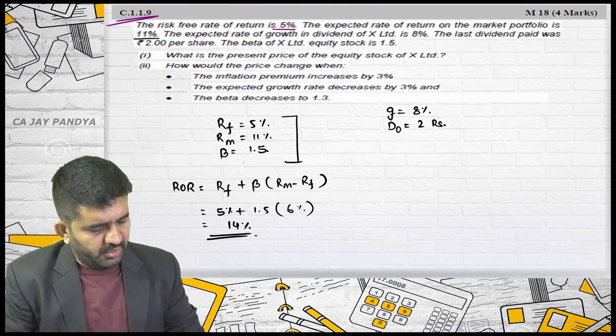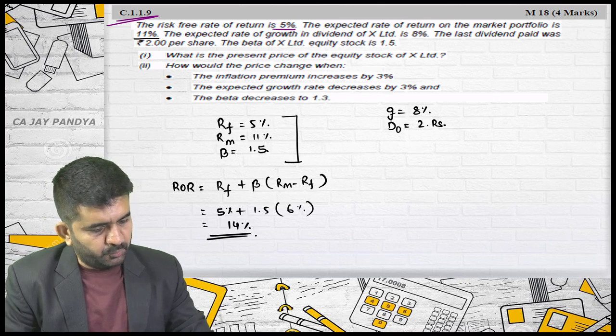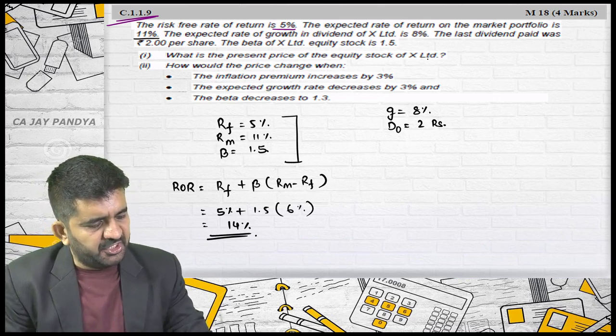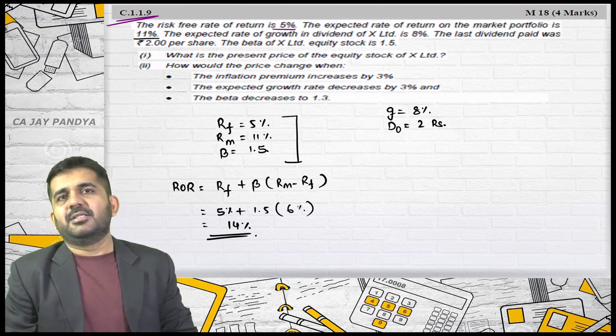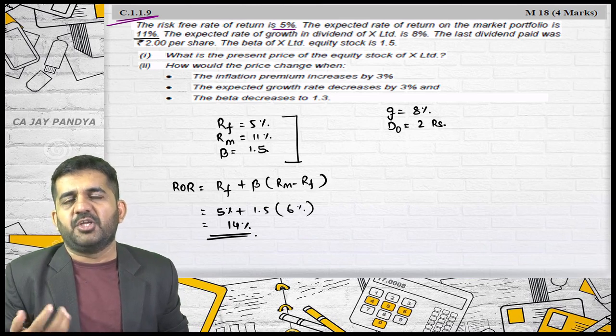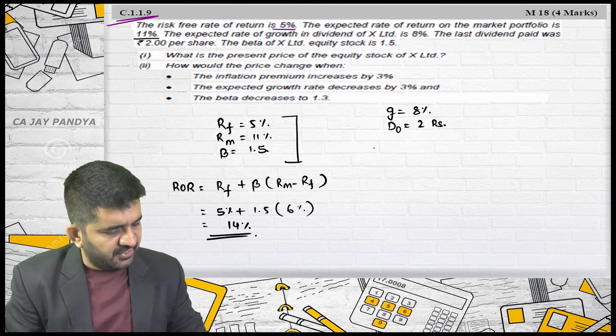Starting. So this will be 14%, D0 is 2%. Let us see what is asked. What is the present price of the equity stock of X Limited? See, whenever I am not told that I will be selling the shares after 1 year, after 2 years, I will treat it as infinite.